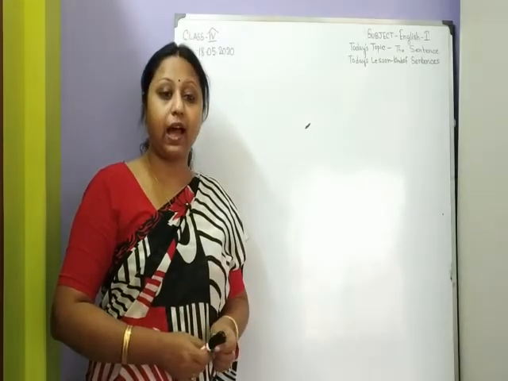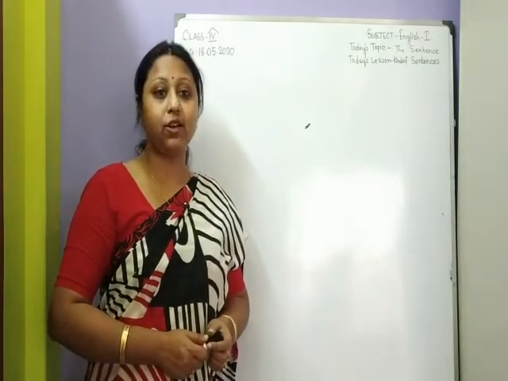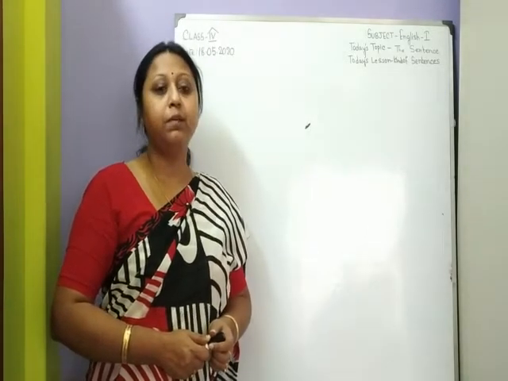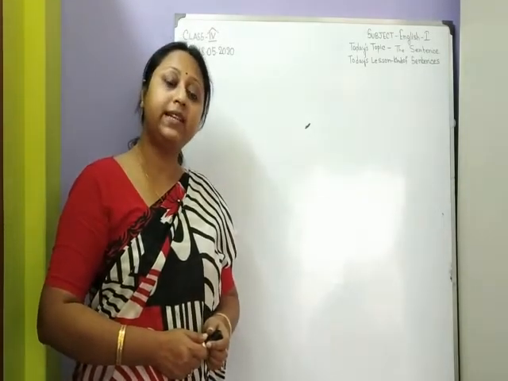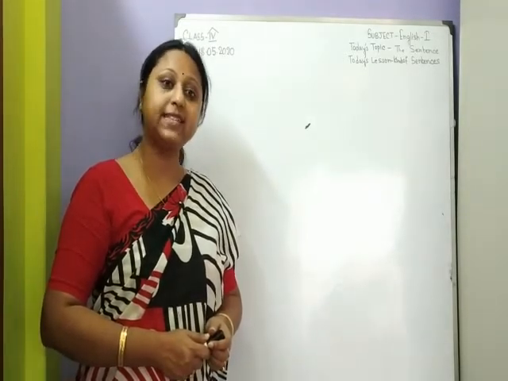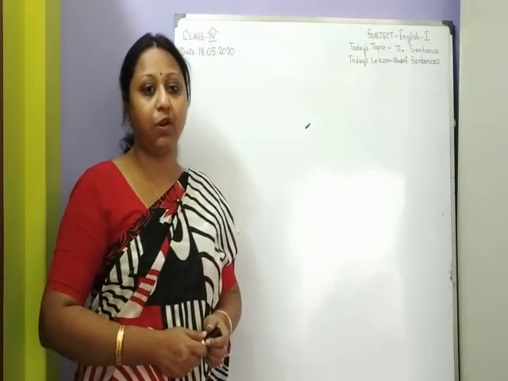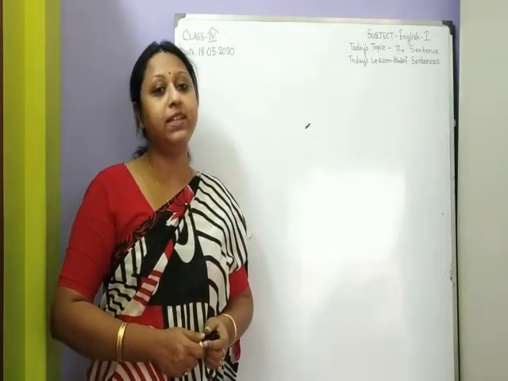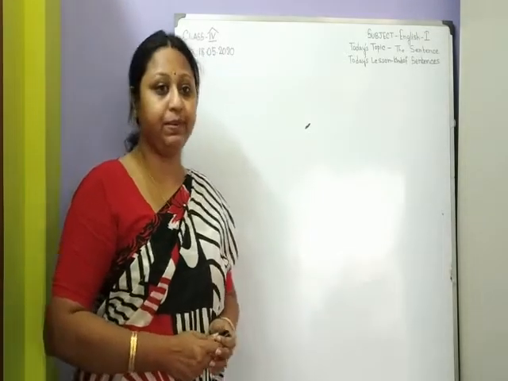In our previous class, we have learned about declarative sentences. There are two kinds of declarative sentences, positive sentences and negative sentences. But before going to that, let me tell you that there are some negative words like no, not, never, nothing, which indicate negation. So, sentences having these negative words are called negative sentences, and sentences which do not have these negative words are called positive sentences. Let me show you the examples.